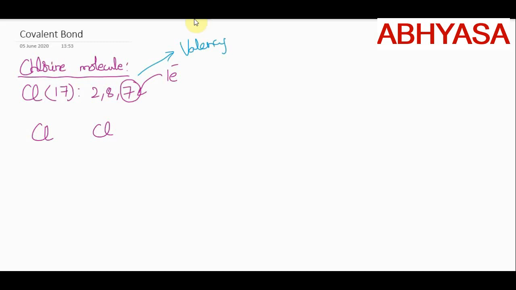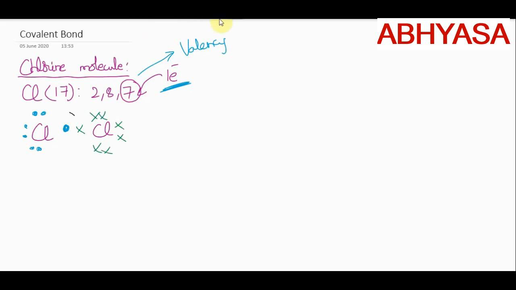Here both the chlorine atoms require only one more electron to get the octet configuration. So to get that octet configuration they require only one electron. That is the reason out of the 7 only one electron is contributed. So this chlorine is contributing one electron and I am writing the remaining 6 electrons here. And this chlorine is also contributing one electron and these are the remaining 6 electrons.